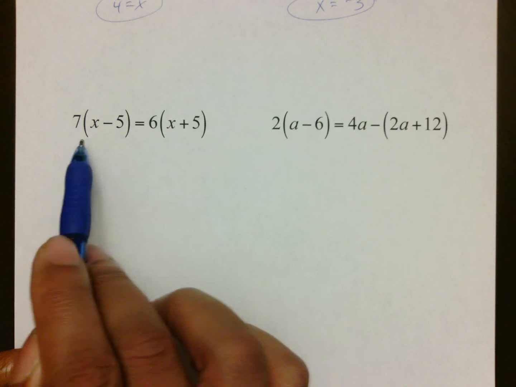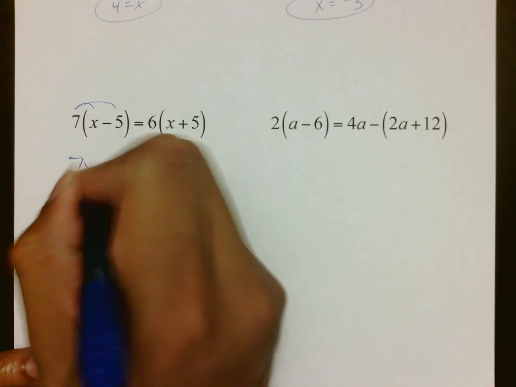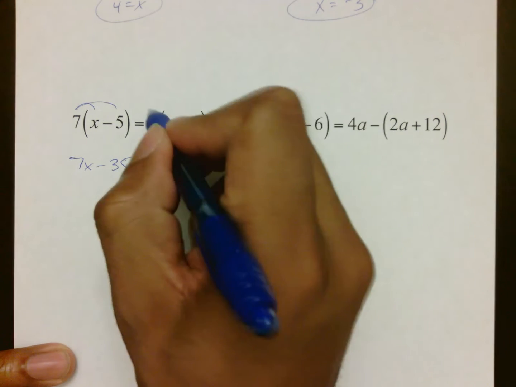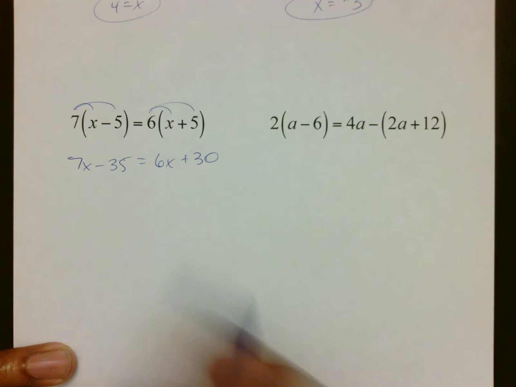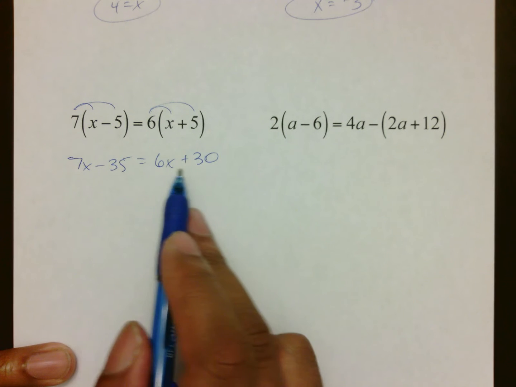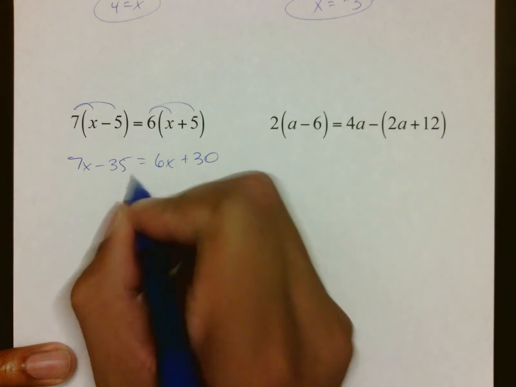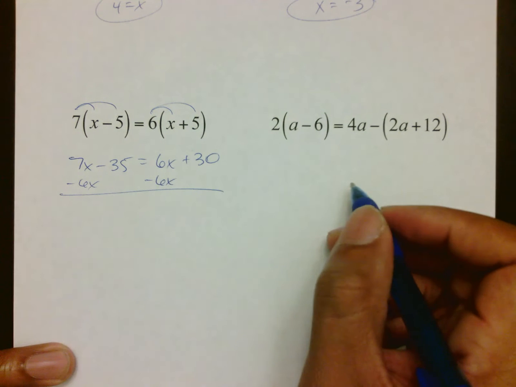Here, again, the first rule is simplify. This isn't simplified, so what I'm going to do is distribute my 7, making this 7x minus 35. This side is also not simplified, so I'm going to distribute my 6, making it 6x plus 30. Left side is simplified as far as it can be. Right side simplified as far as it can be, but we have variables on both sides, so we simply move the smaller variable to the larger variable.